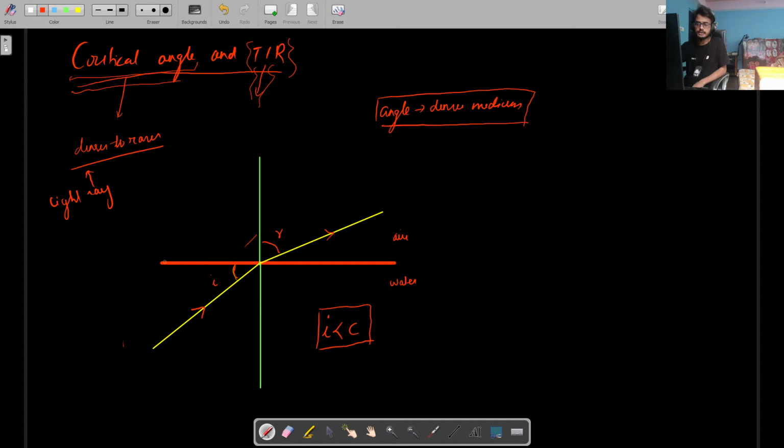So this is the interface, right? We have studied that when a light ray comes from a denser medium and goes to a rarer medium, it will always refract away from the normal. That will hold true when the angle of incidence is less than the critical angle. This will be the ray diagram of the system.